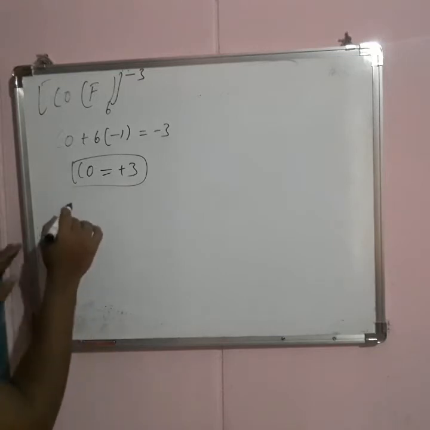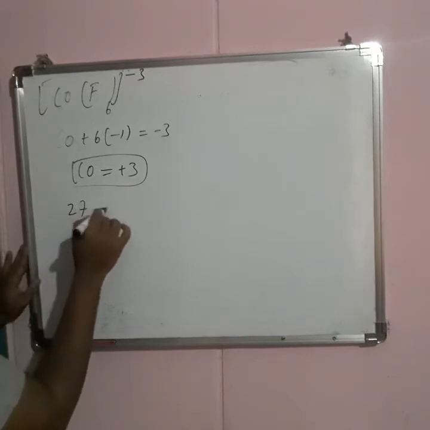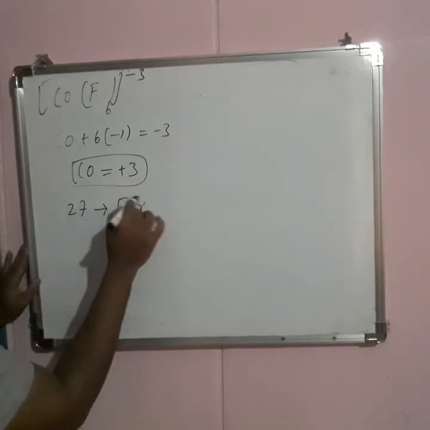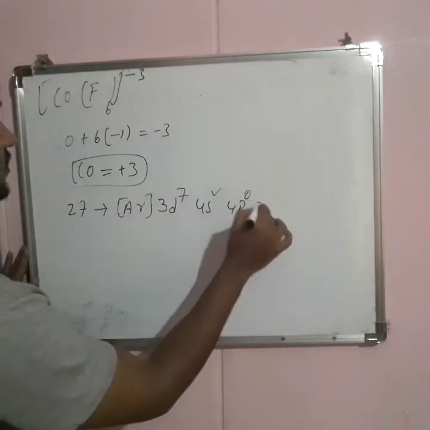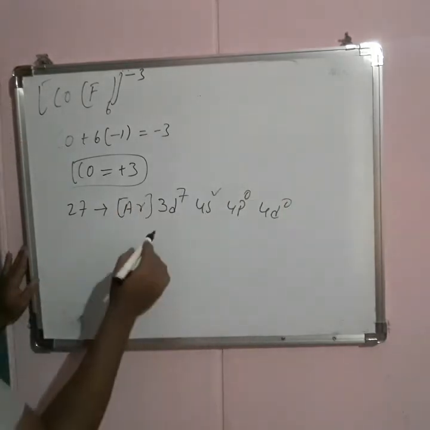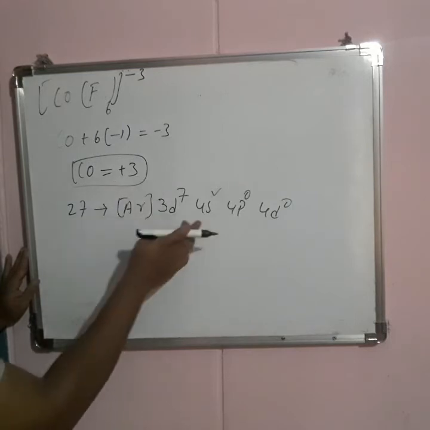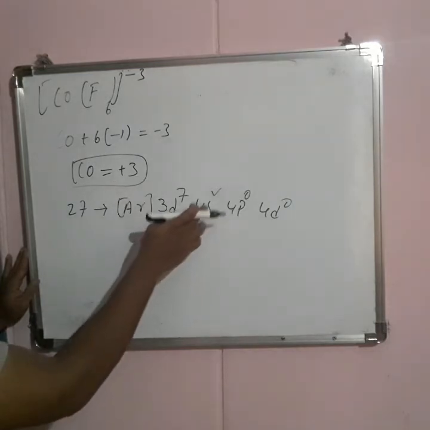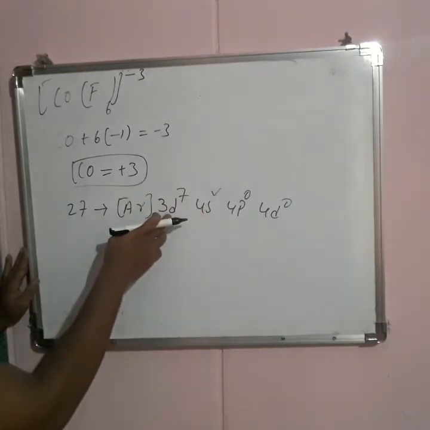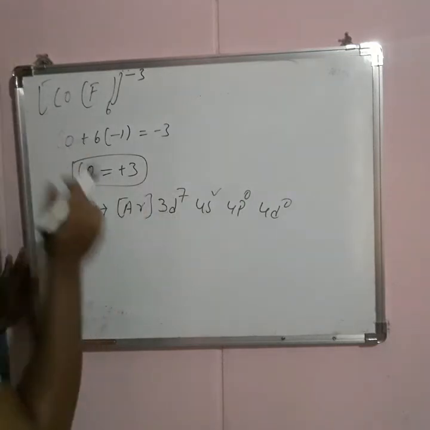Now cobalt's atomic number is 27. It is represented as argon, 3d7, 4s2, 4p0 and 4d0. Here 3 electrons are lost: 2 electrons from the s orbital and 1 electron from the d orbitals.